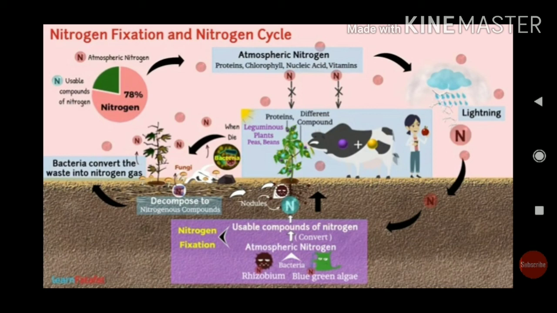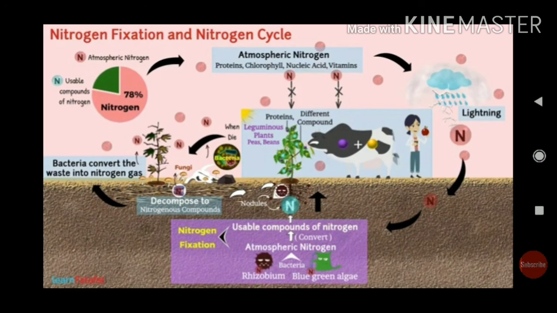And if the animals die, the dead bodies and excretory material of animals contain nitrogen. So the nitrogenous compounds present in dead bodies and excreta of animals are decomposed again to nitrogen gas by bacteria.